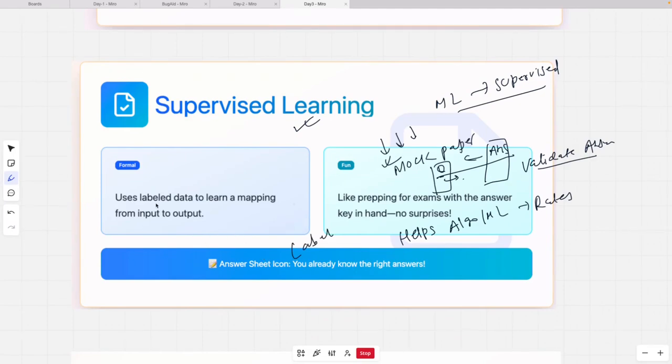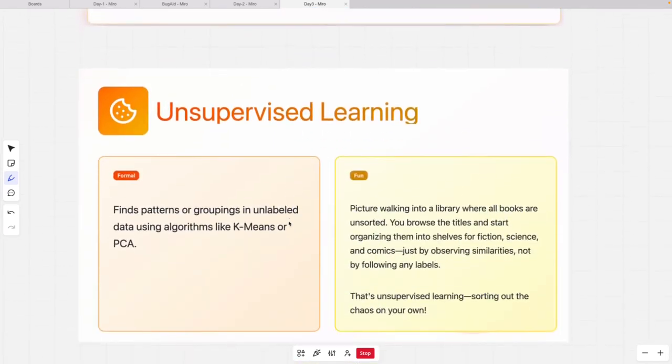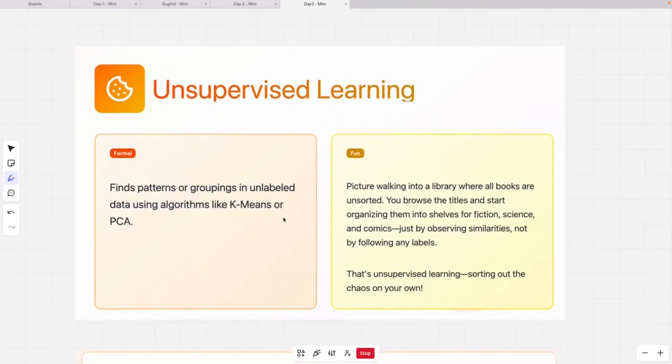So now we understood. Here, all the labeled data which maps inputs to outputs has to be given and used for the training. Now let's come to the completely opposite brother of supervised learning, called unsupervised learning. Here learning happens based upon patterns and grouping, not because somebody has told you that this is this and this is that.